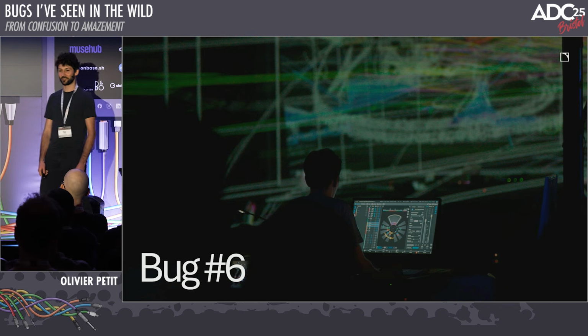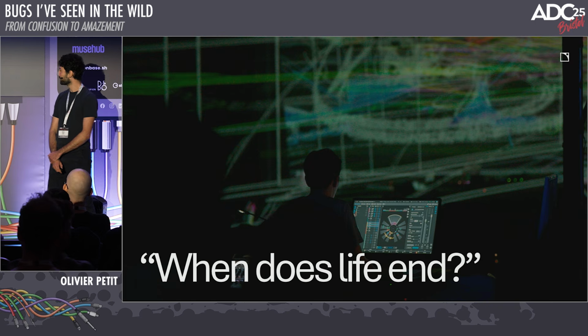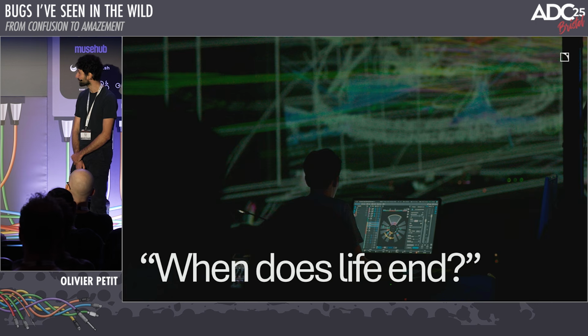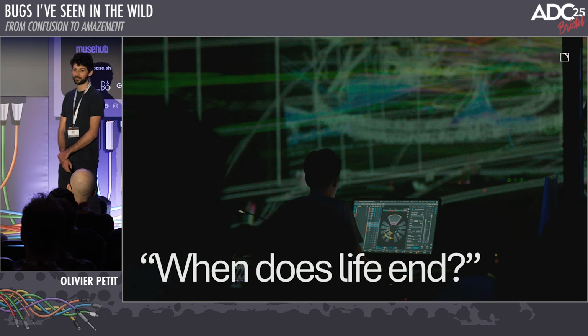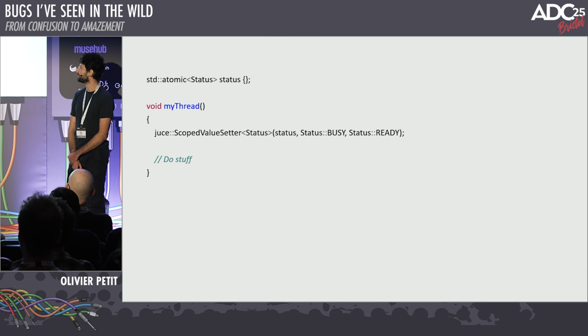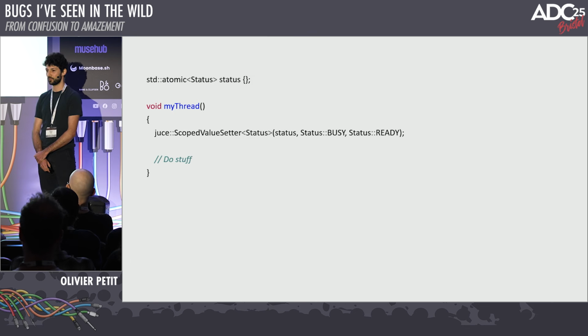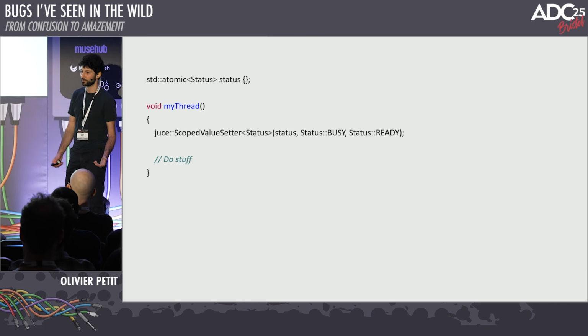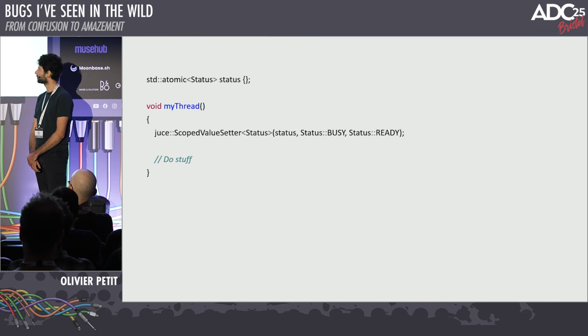All right, so we're going to tame it down a little bit now. So the question is, when does life end? A question we all ask ourselves, I think. In C++, a very nice feature of the language is that the order of construction and destruction of objects is defined by the standard, and so we can use destructors to do useful things. That's a pattern we call RAII.